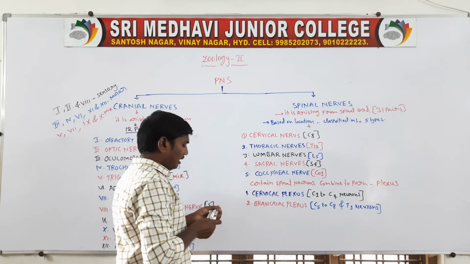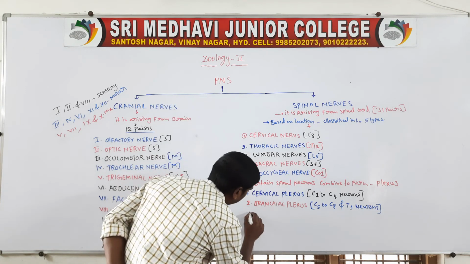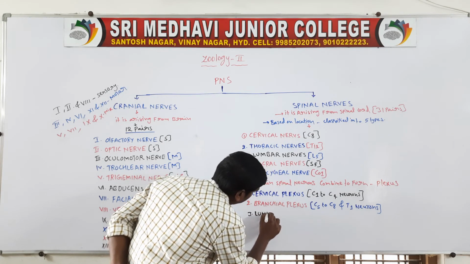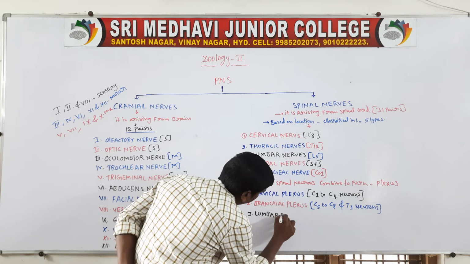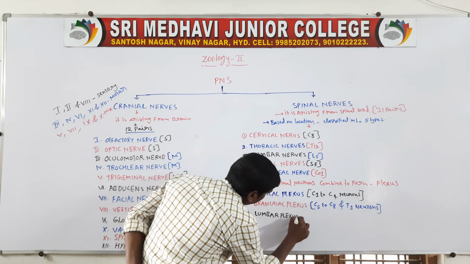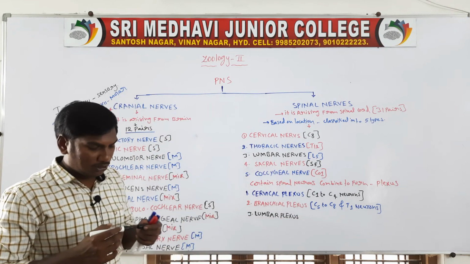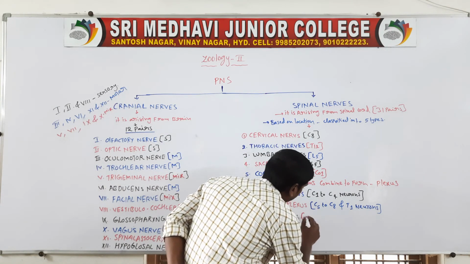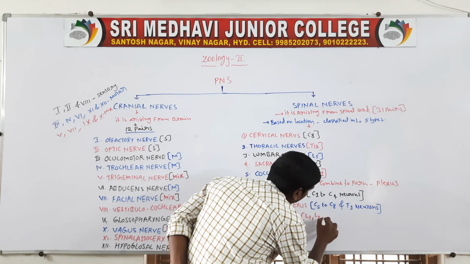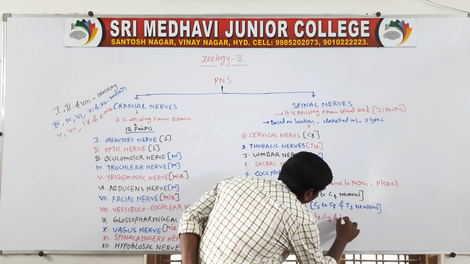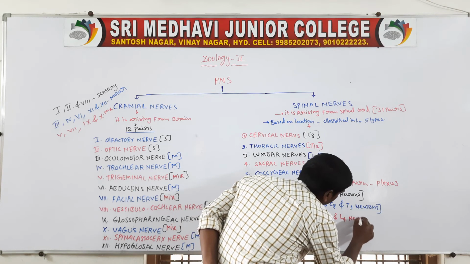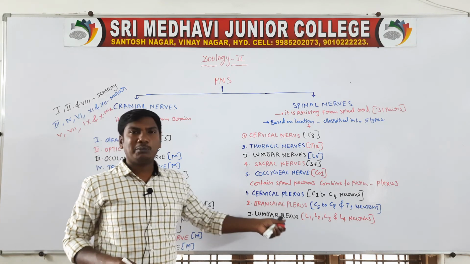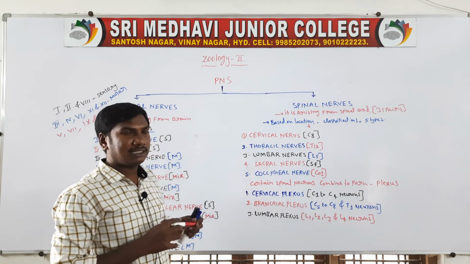Next, third one, lumbar plexus. This lumbar plexus is formed by lumbar 1, lumbar 2, lumbar 3 and lumbar 4 nerves.